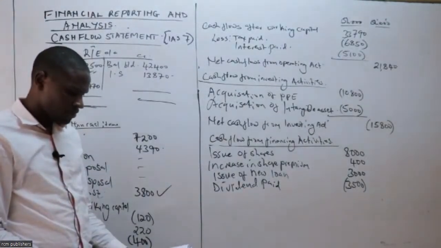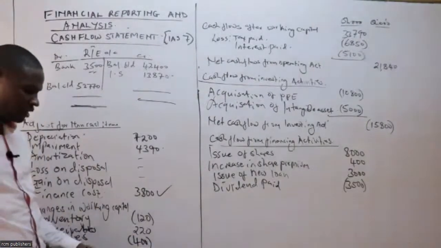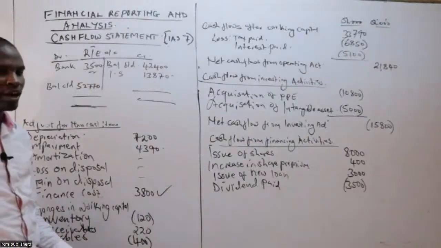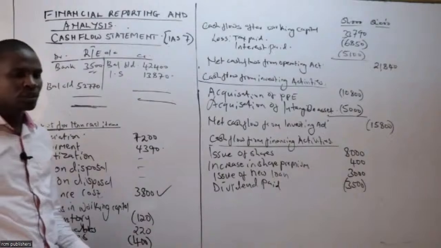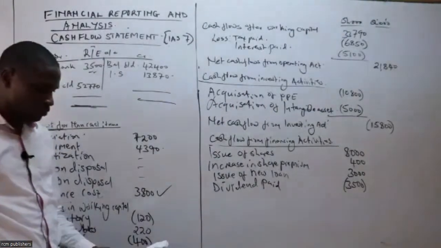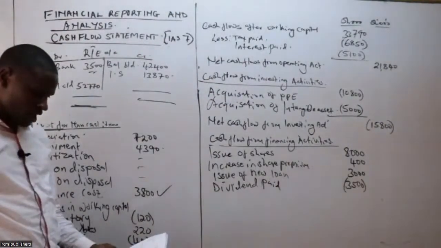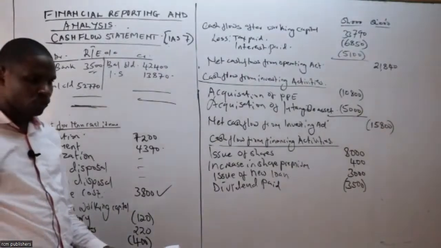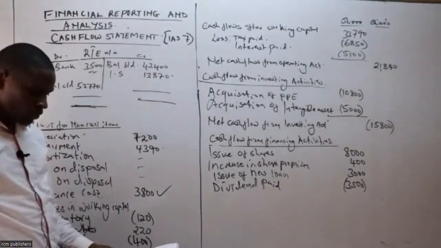We have our long-term loan. If you look at our long-term loan there, it still falls under that. We need to know whether they paid. How about the revaluation surplus? Warimu, do we have an account for the revaluation surplus? Wari has asked about revaluation. We have revaluation surplus 25. We had 25, we close with 34. So we shall look at it and see whether it will affect us.